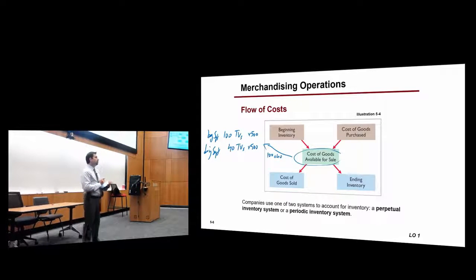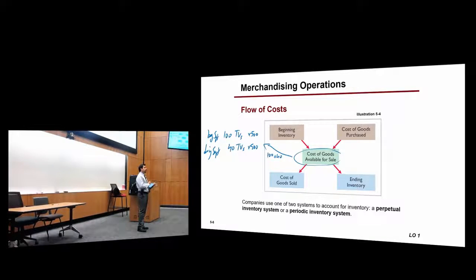And I'm doing that on purpose. I'm leaving the 500 to the side because you'll see later on that it doesn't really matter at this point. Later on, we will learn how to include the amounts. But what I want to understand right now is the concept. This is the number of TVs that the company can sell. That's why we call it available for sale.